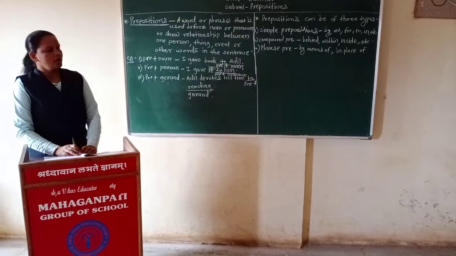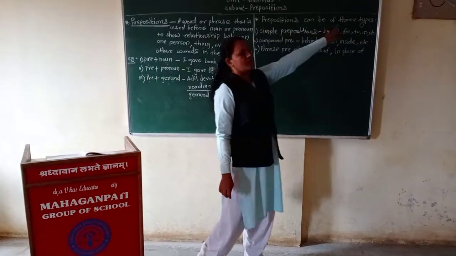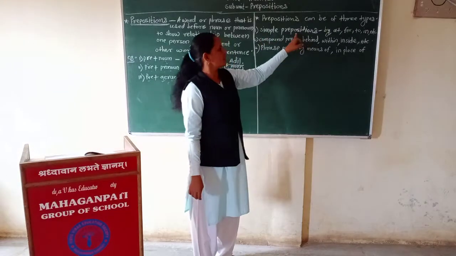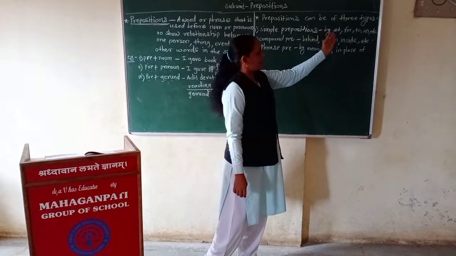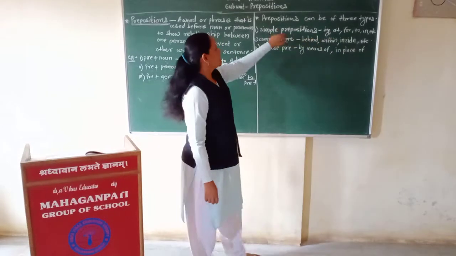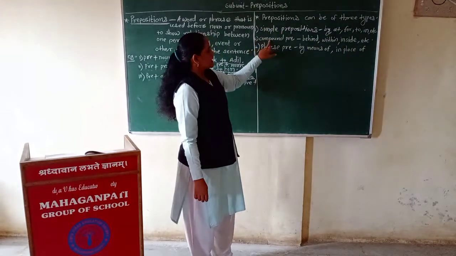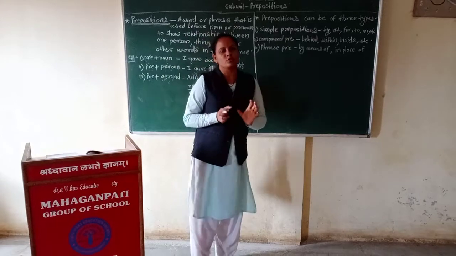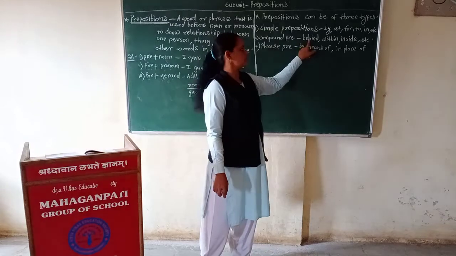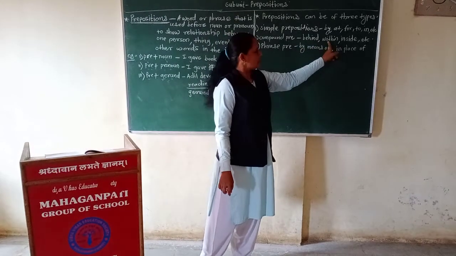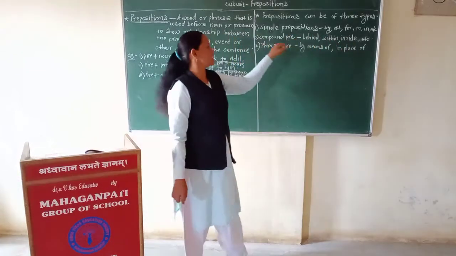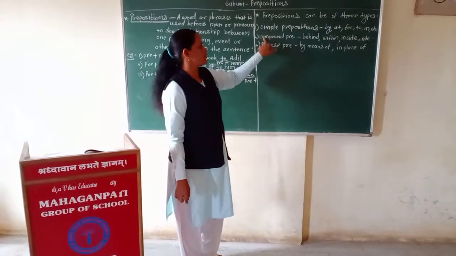Okay. Now prepositions can be of three types. First is simple prepositions. Simple prepositions means by, at, for, to, in, on, under and so on. So many prepositions are there. Second is compound preposition, that is a combination of two words. That's why we call them compound prepositions. For example, within. If we observe, with plus in, within, that is the combination of two words. That's why it is called compound prepositions.